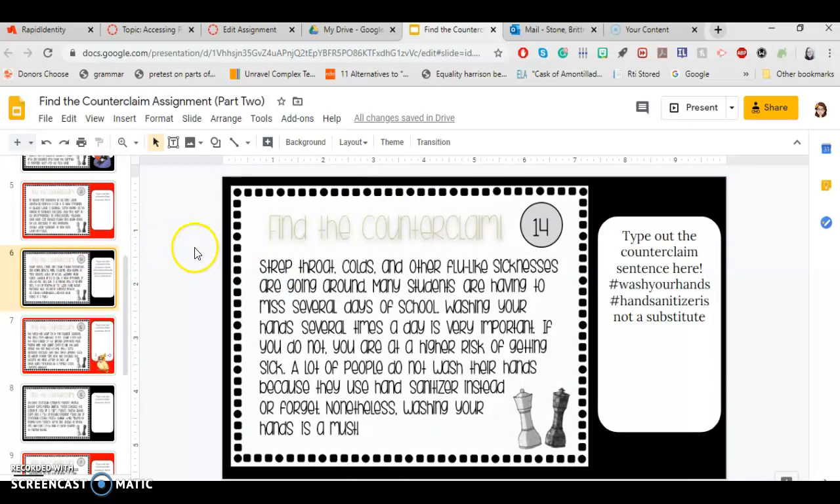Okay, number 14. Ooh, this is a good one for right now. Very relevant. Strep throat, colds, and other flu-like sicknesses are going around. Many students are having to miss several days of school. Washing your hands several times is very important. If you do not, you're at higher risk of getting sick. A lot of people do not wash their hands because they use hand sanitizer instead or forget. Nonetheless, washing your hands is a must.